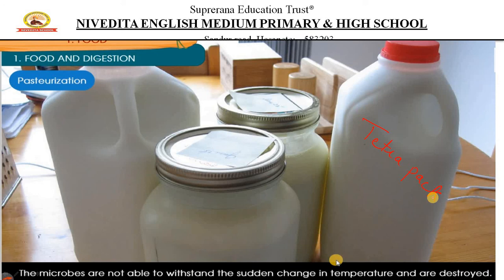Even milk is also available in Tetra Pak now, children. That milk doesn't get spoiled so early, because even the milk that we get in a packet doesn't get spoiled, as it is passed through a process called pasteurization. So in order to increase the life of milk, we can go for pasteurization if we want to store it for a longer time.